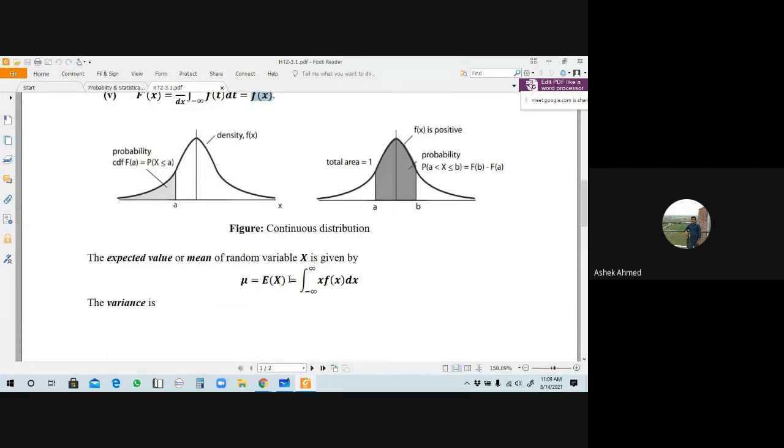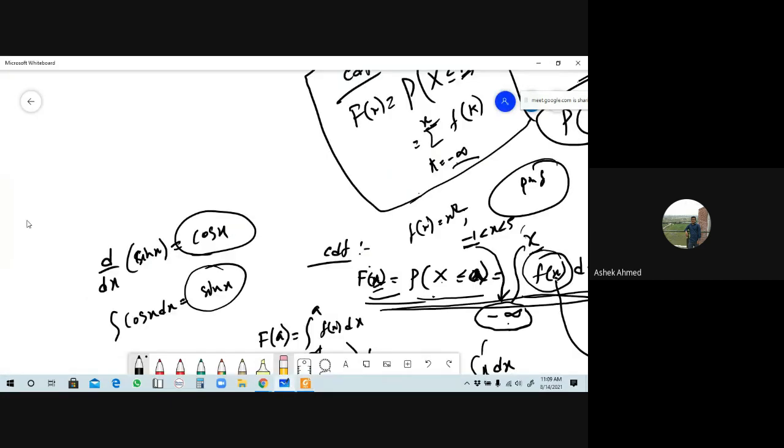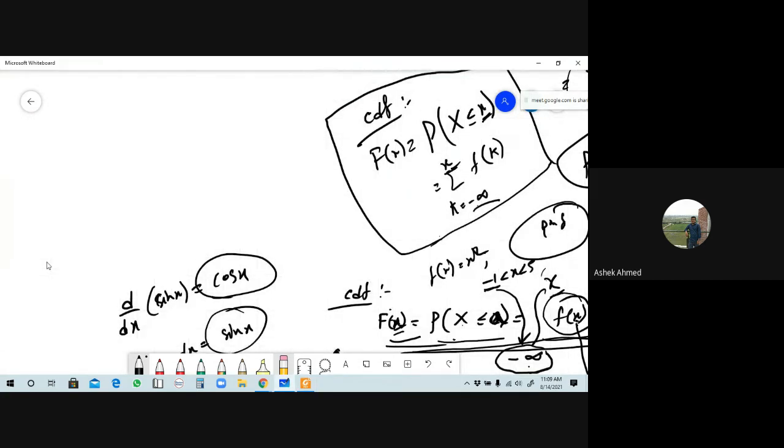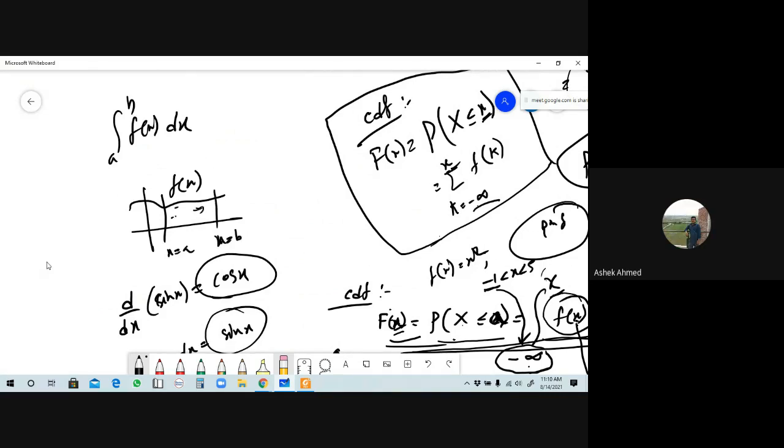Now tell me, what do you mean by integration? The integration of f of x dx from a to b: can you say that is the key? If this is the function f of x, with x equals a here and x equals b here, it is the area under the curve above the x-axis.